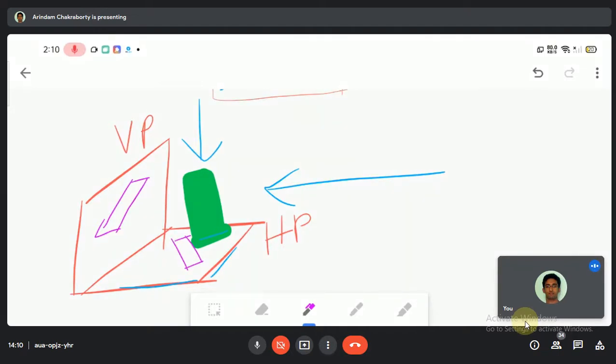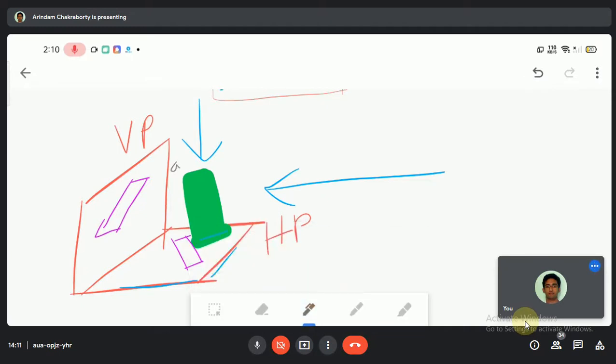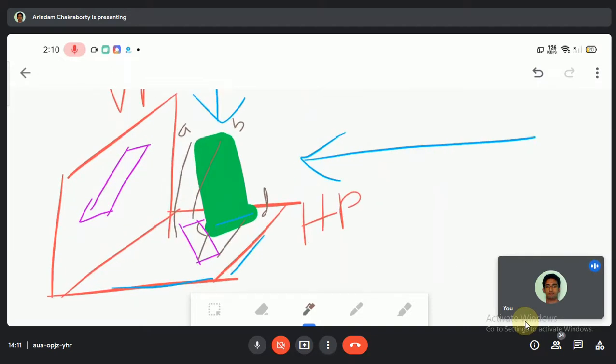Fine. Let us get back to the point. Here we'll write the name and get to why it is happening and what is happening. A, B, C, D. So what will happen if I see the projection over here, over here, over here, and similarly from here to here? So this name will be A dash, B dash, C dash, D dash.